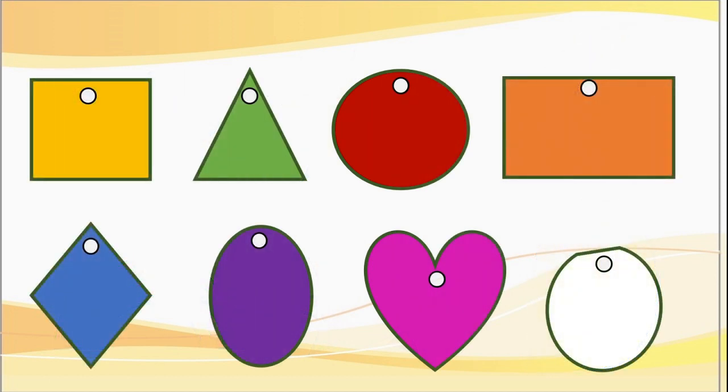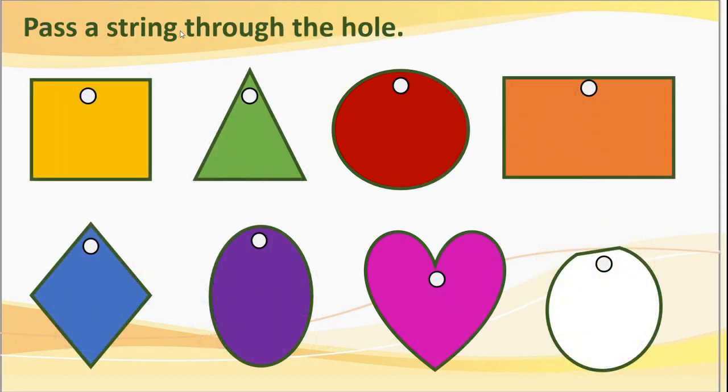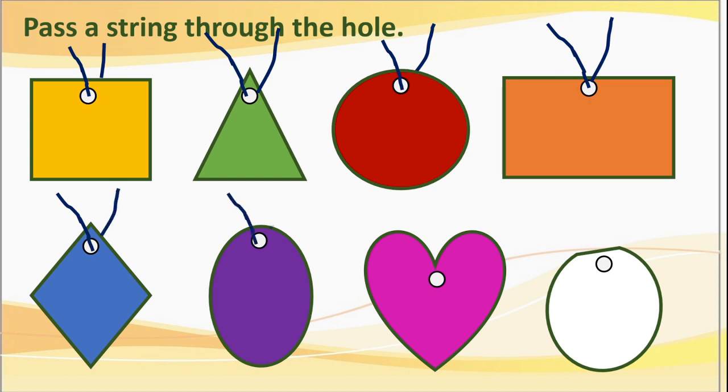Next step is pass a string through the hole. Dhaga. String means dhaga. What to do here? We have to pass the string from this. हर होल से धागा पास करना है. Okay, see this. We will put here, from here we will take out. Like that, for each shape we will pass a string. Got this? This is our sixth step going on.